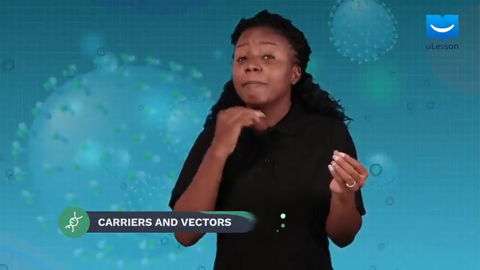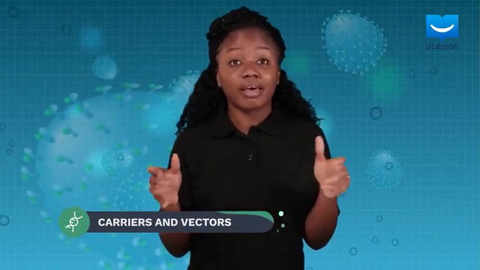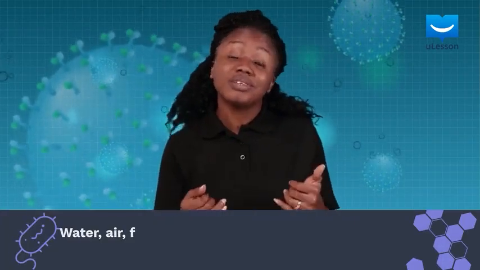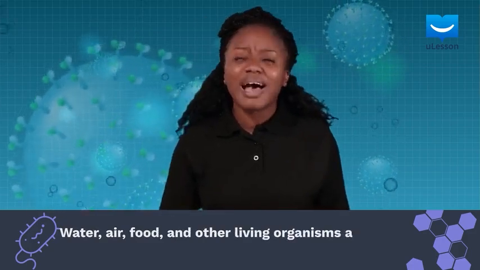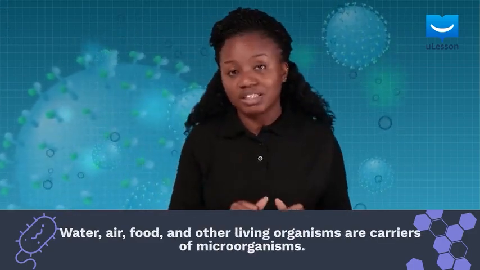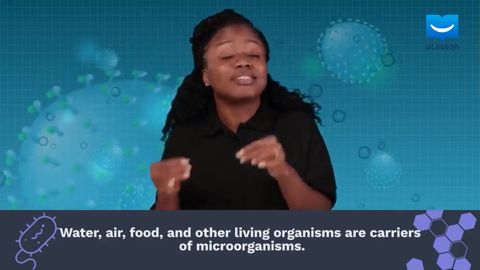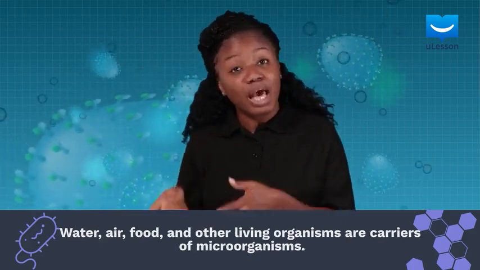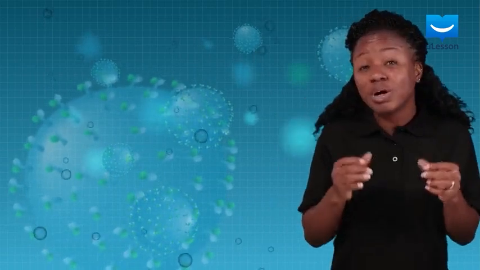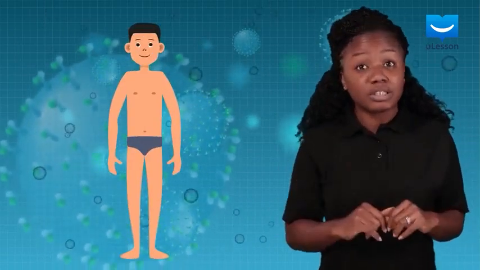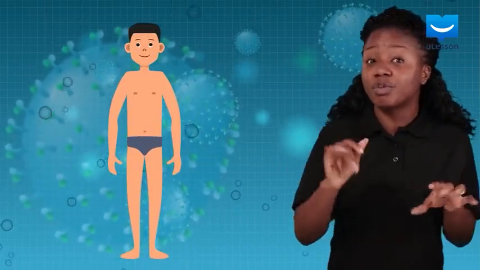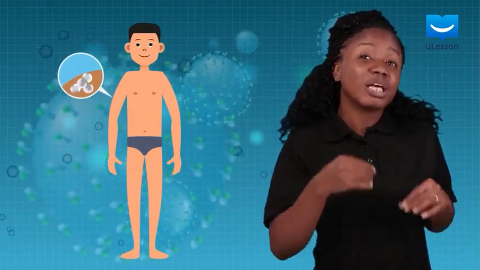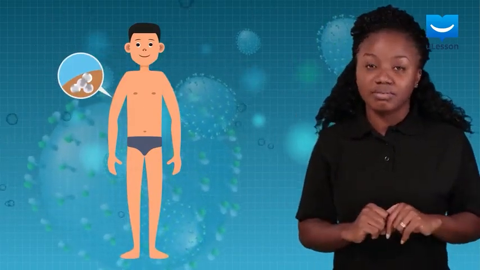So you've learned that there are microorganisms in water, air, food, and other living organisms. Water, air, food, and other living organisms are called carriers of microorganisms because they can move or transmit microorganisms from one habitat to another. Remember that animals have some microorganisms inside or on their bodies that form their natural microflora, like the Staphylococcus epidermidis on human skin.